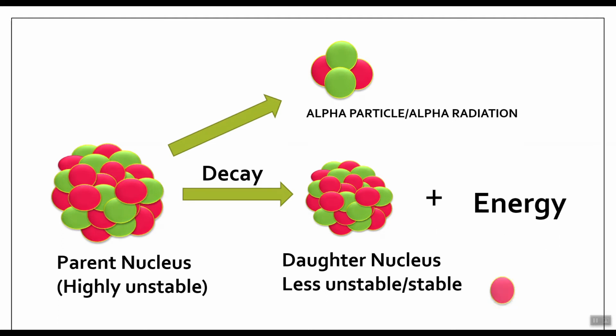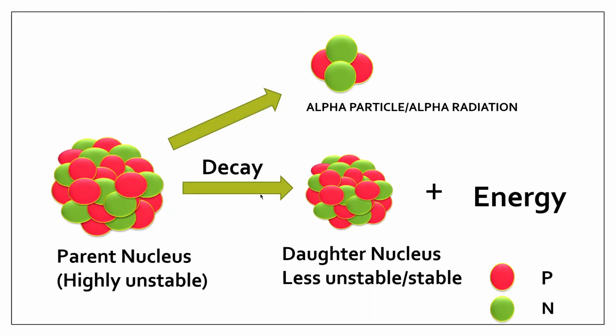And you know students, the nucleus is composed of protons and neutrons. You can better understand the concept of radioactivity by this example. The parent nucleus has high energy and is highly unstable. It tries to make itself stable by emitting radiation from the nucleus, so it produces another kind of nucleus that is less unstable or stable as compared to the parent nucleus. So students, this is about radioactivity. Whenever the nucleus is unstable, the radioactivity process or radioactive decay occurs.